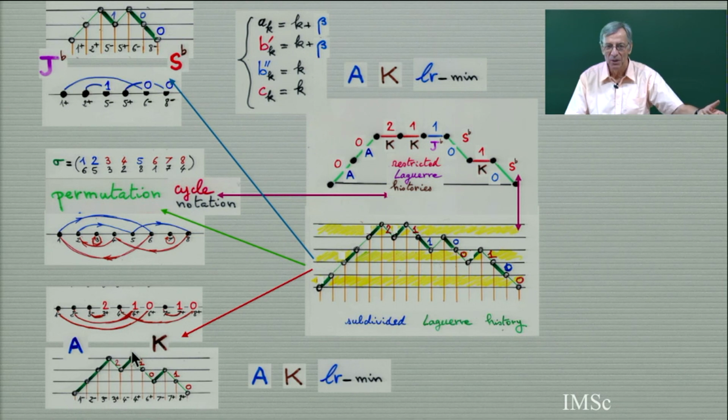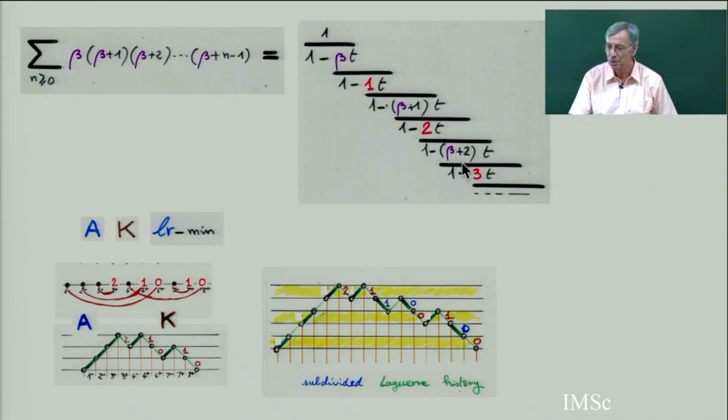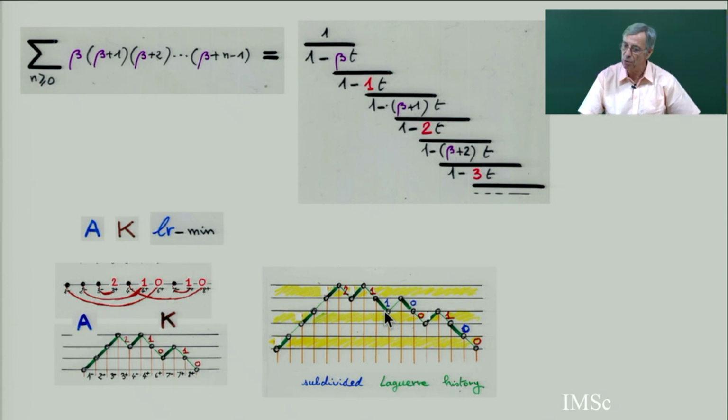But A and K are here. In this, they are in the red number. And the red is here on the yellow strip. So each time you take the first choice, you have a beta here, which is exactly the weight you need to prove this continued fraction. It's because each time you take the first choice for using the red label, using the operator A and K, using this Hermite history, and so you use each of these levels, which correspond to the yellow strip here. So if you look carefully, we get a proof, by combining the proof that in restricted Laguerre history, beta is the number of left to right minimum elements.